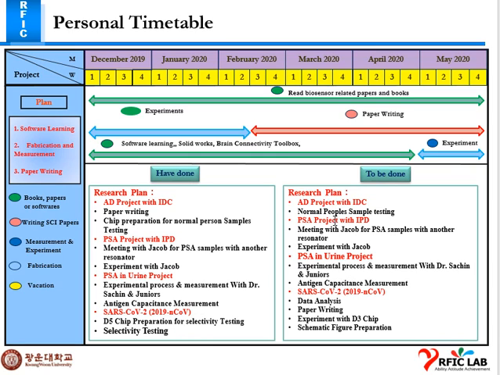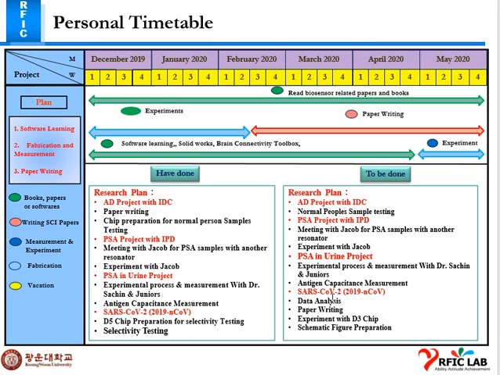So this week I am going to test normal people sample testing, and for the PSA I will be participating with Jacob to repeat the experiment. For the PSA in urine project, I discussed with Dr. Sachin and prepared some schematic plans for the paper.